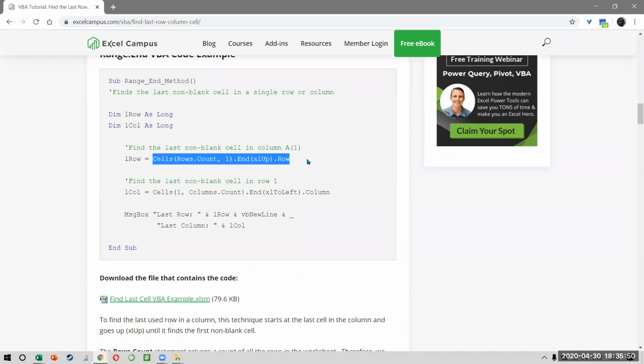This is so common. It is used literally for every project, and I hope you're able to see why. A lot of people ask, Havish, how do you know this is a very important line of code? I tell them, for any code that you write on any data set, of course you want it to be relative. How many times will the data have the same number of rows every time? Very, very rare. That is why last row is almost the most obvious thing you want. Any code that you write, last row will always feature in it. You can either remember it, or simply copy it somewhere and paste it whenever you need it. So I'll just copy this.